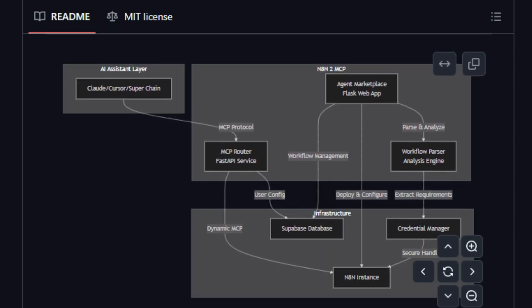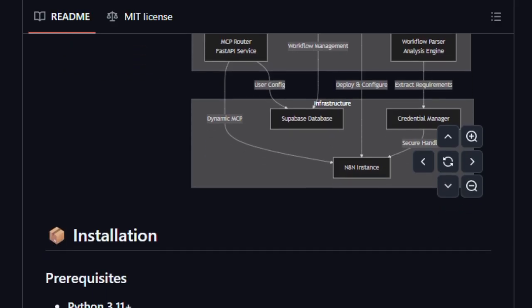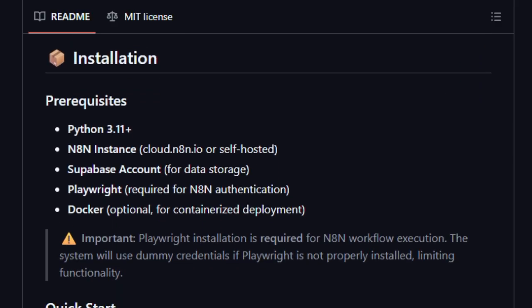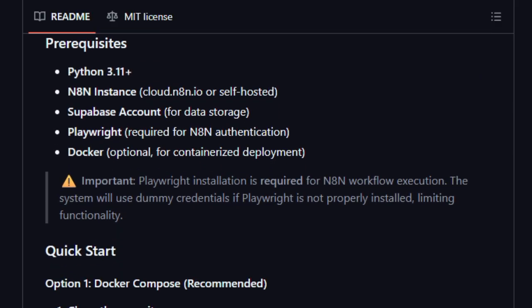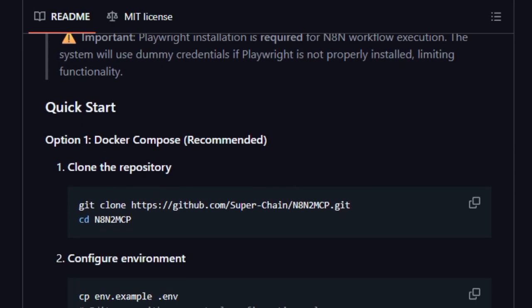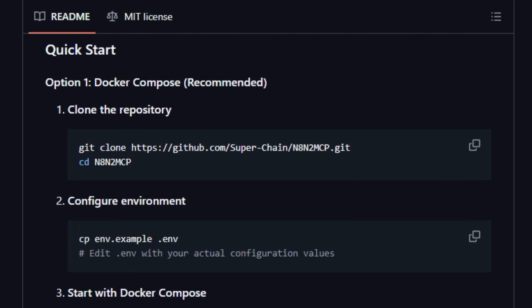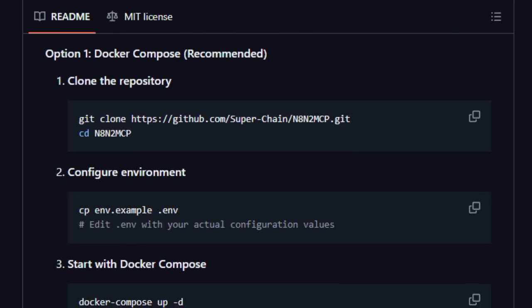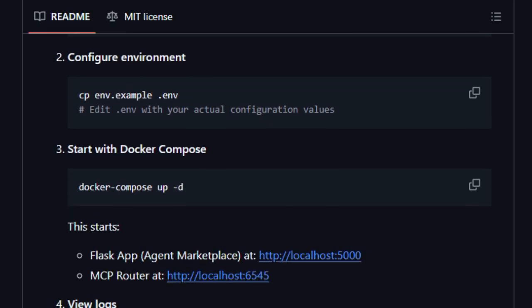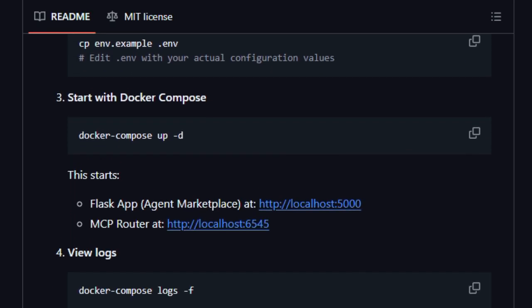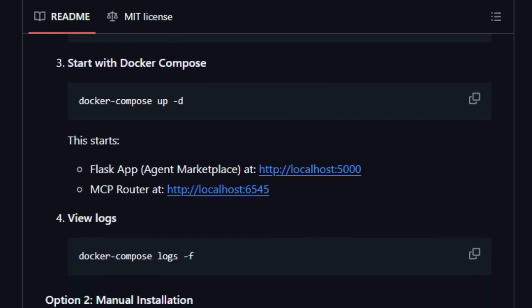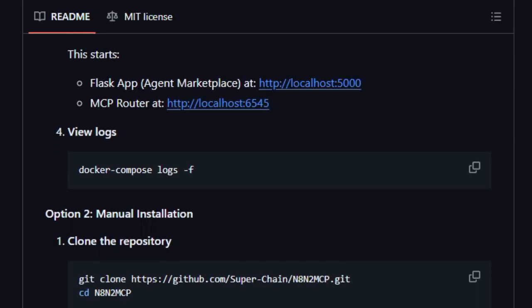It doesn't stop there. N8N2 MCP provides a workflow marketplace and deployment UI, so you can manage, deploy, and monitor multiple workflows as AI tools from a central dashboard. And under the hood, there's an MCP router that handles efficient routing and scaling, making real-time AI calls to your deployed workflows smooth and reliable. Another standout trait is compatibility. Because the output is in MCP format, any AI system that supports MCP can use your automations as native tools.